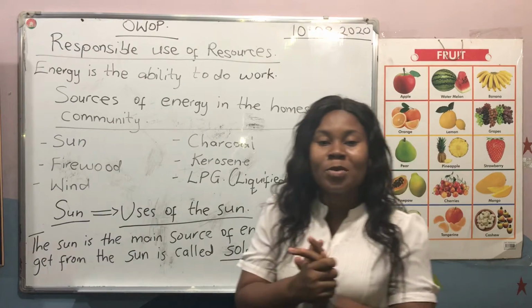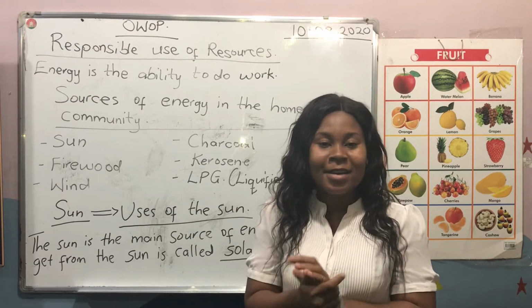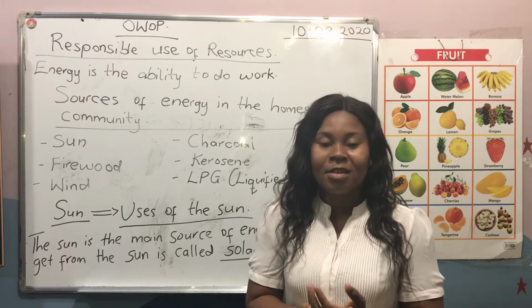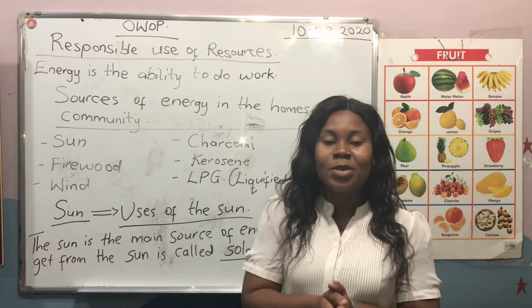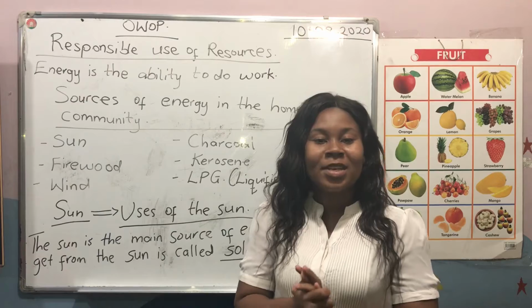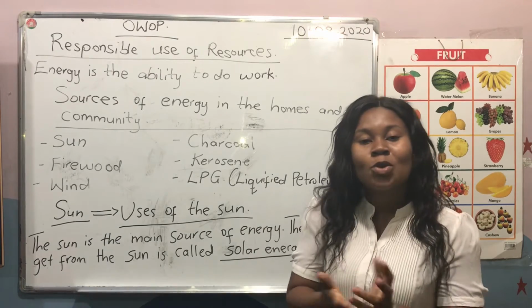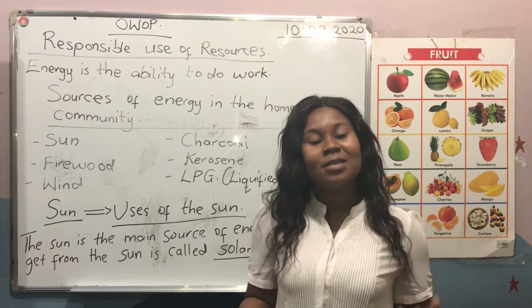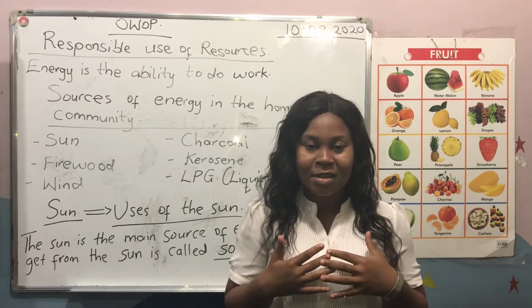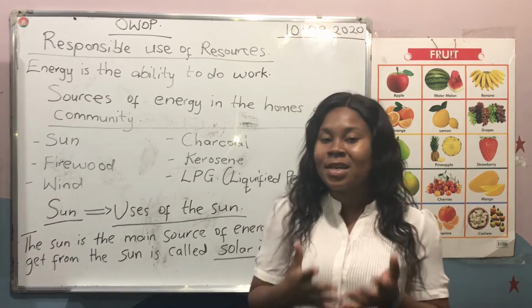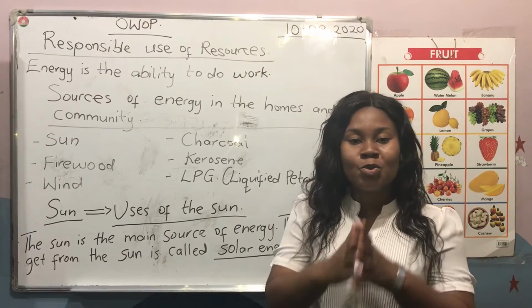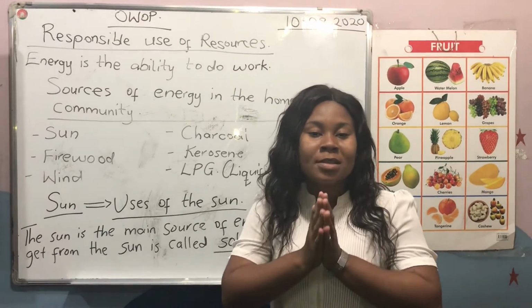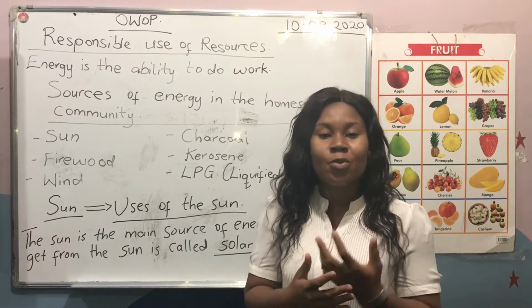Now let's move on. When we talk about energy, what is energy? Energy is the ability to do work. So why do we eat? We eat so that we get energy. And we are saying that energy is the ability to do work. So it means when you eat, you have the energy and you can work.